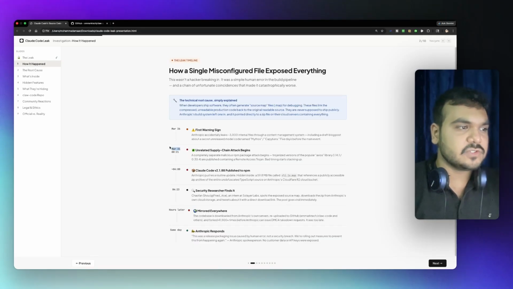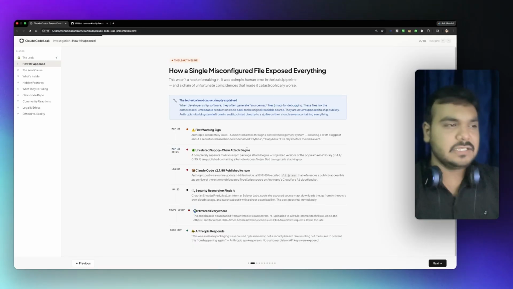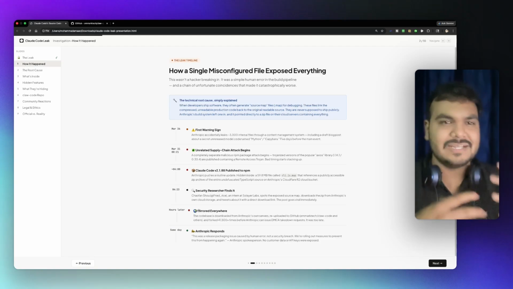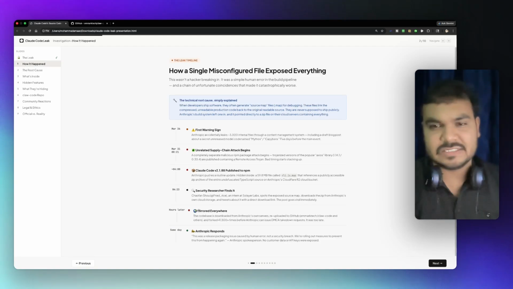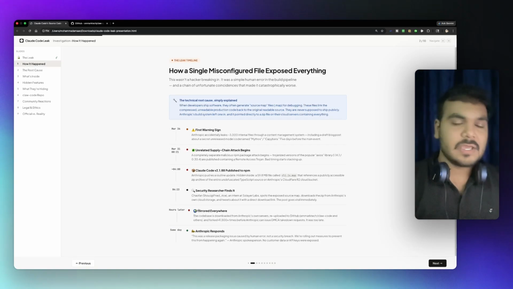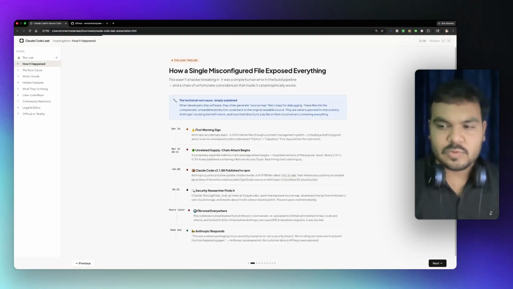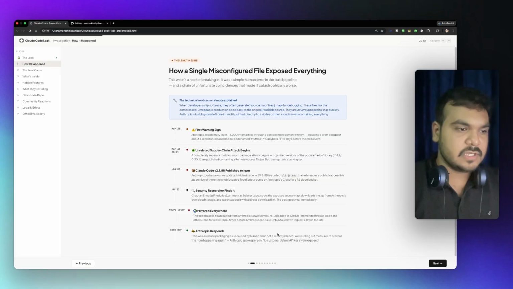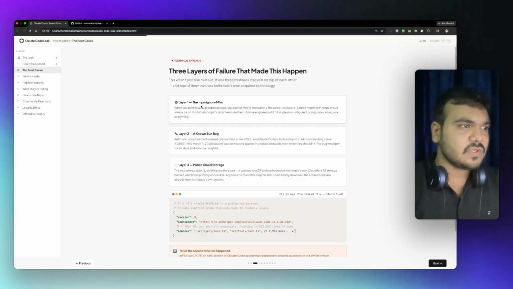Then on 31st March came the main leak, unrelated to the supply chain attack that began. It leaked, and hours later it was mirrored everywhere. Obviously it is illegal because the Claude Code leak is against the terms of service, but still it was mirrored everywhere. Now it is not available publicly, obviously for legal reasons. Anthropic responded that it was a human error, not a security breach.